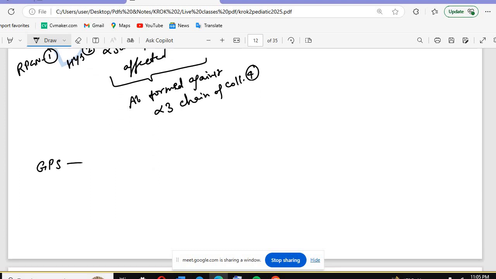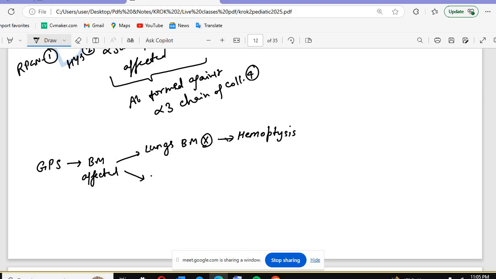I told you that the basement membrane will be affected. If it affects the lungs' basement membrane, the patient will have hemoptysis, there will be bleeding, blood in sputum. And if it affects the kidney basement membrane, then this will cause hematuria.